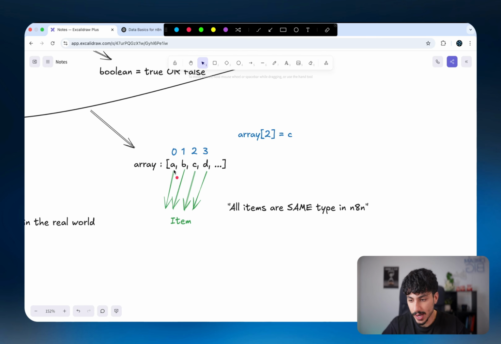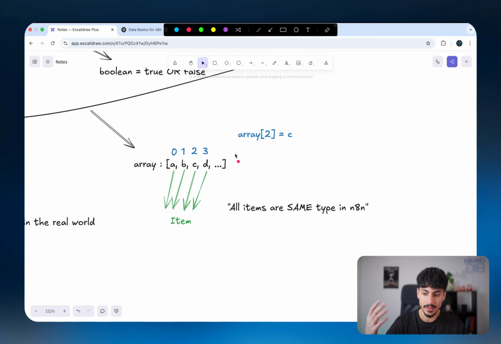Now, when it comes to an array, each of the values inside the array is what we call an item inside that array. And it's a little bit weird, but in programming, when we want to talk about the position of an item inside an array, we actually start from position or index. I'm going to write that down. Index 0. So the first item inside an array is the item at index 0. The second item is the item at index number 1. The third item is the item at index number 2. The fourth item is the item at index number 3. And the n plus 1th item would be the item at index number n. So I hope that makes sense.